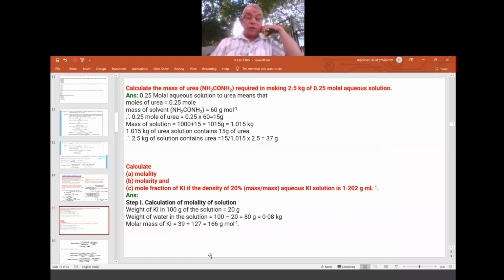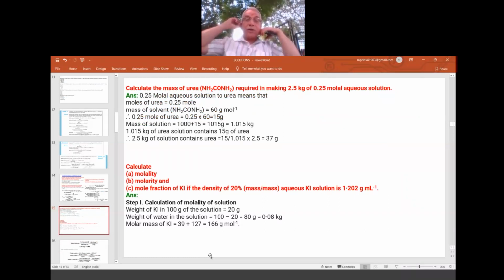Totally, the solution chapter is divided into 3 parts. The first part is the recap, that is today. Tomorrow, the second part is regarding some laws, Henry's law, Raoult's law, all those we can learn in tomorrow's session. Then the third and last part is the most important part, colligative properties. Most of the numericals, about 90%, are on colligative properties only. There are totally 4 colligative properties we have to learn. For every colligative property, one sample, or if time permits, 2 numericals will be solved. So that winds up the solution, the easiest chapter.